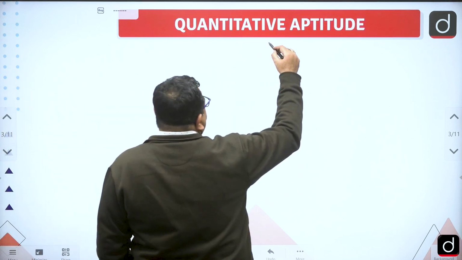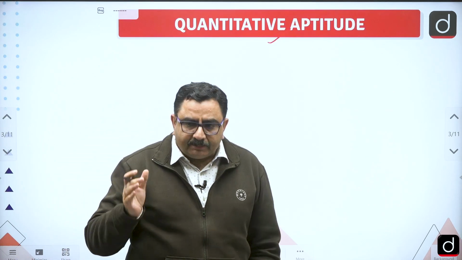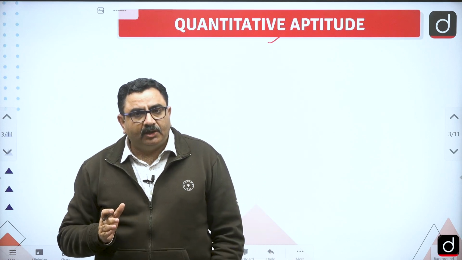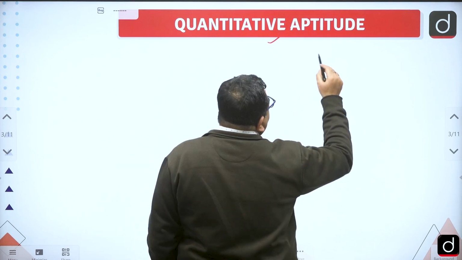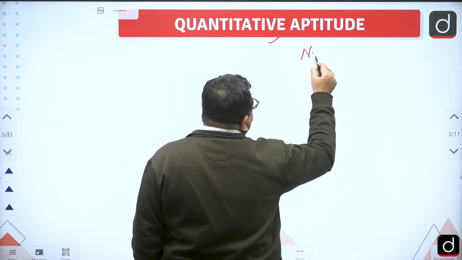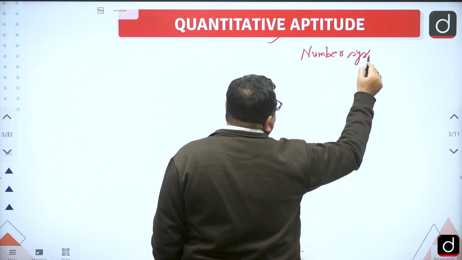As such, there are certain topics, primarily up to class 10th. If I list those topics, first of all, one topic is number system.